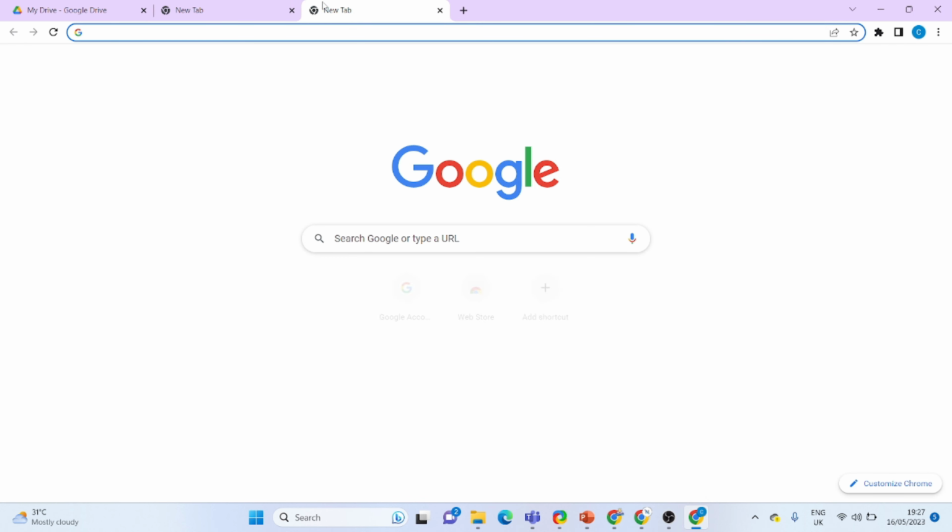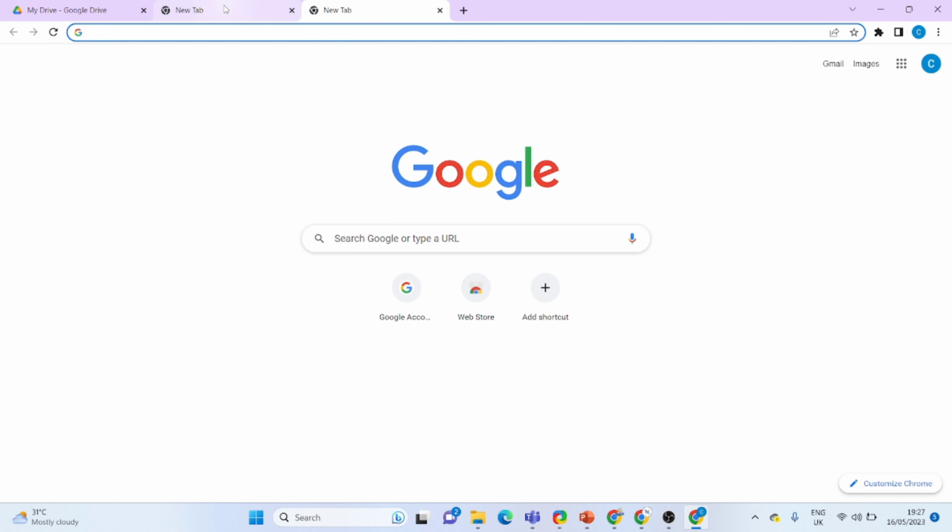Actually, Google Bard is available in any web browser, which means we can access it in Safari, Google Chrome, Internet Explorer, Microsoft Edge, Mozilla Firefox, Opera, or any web browser.